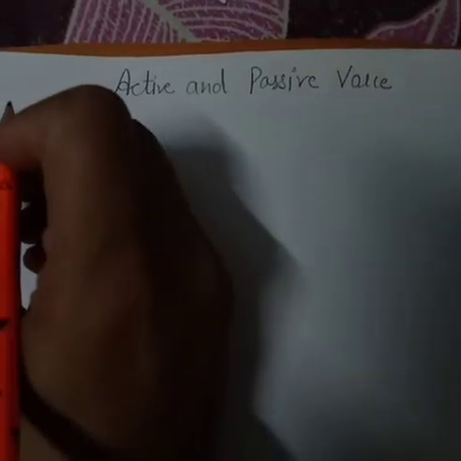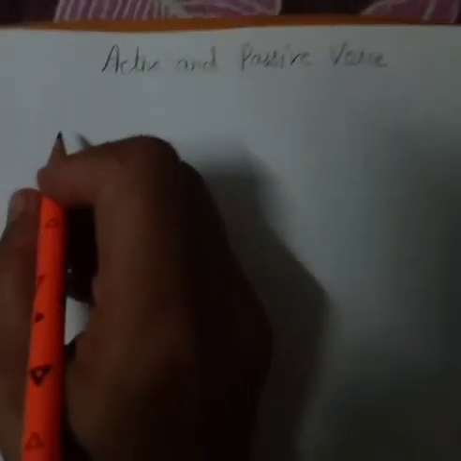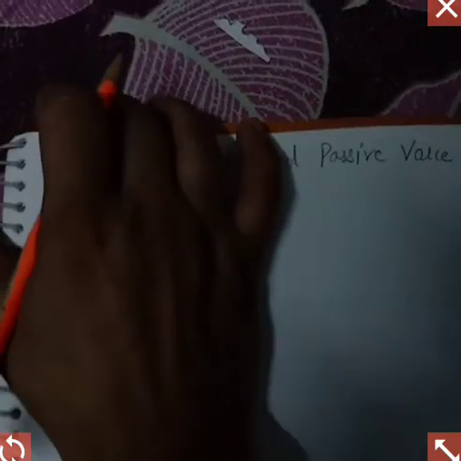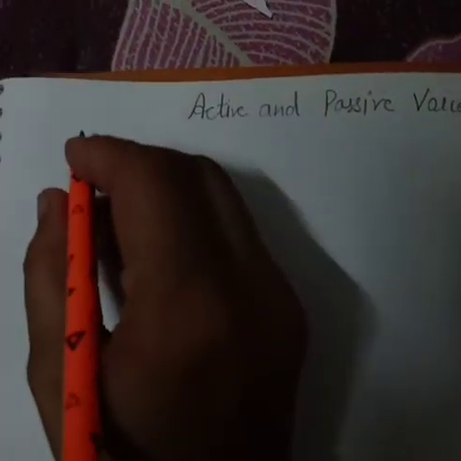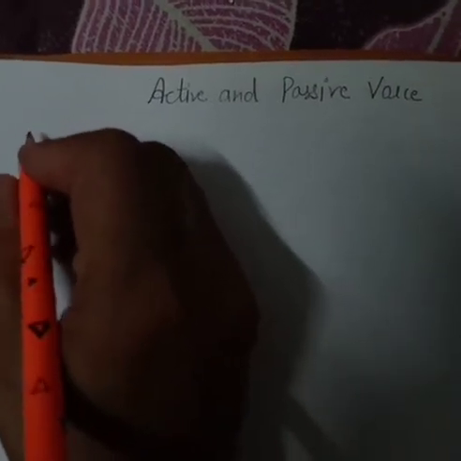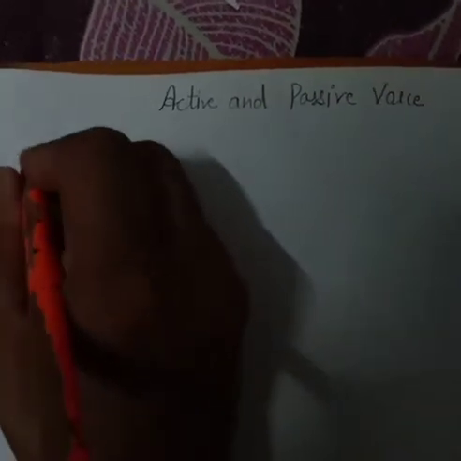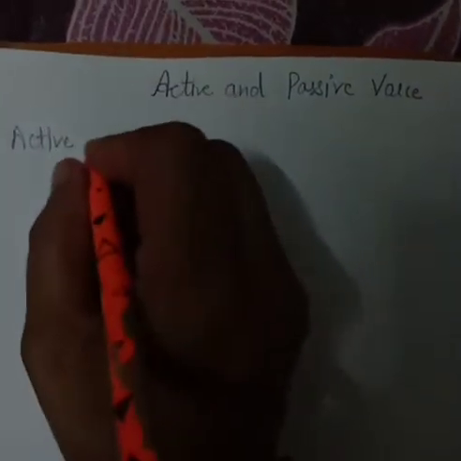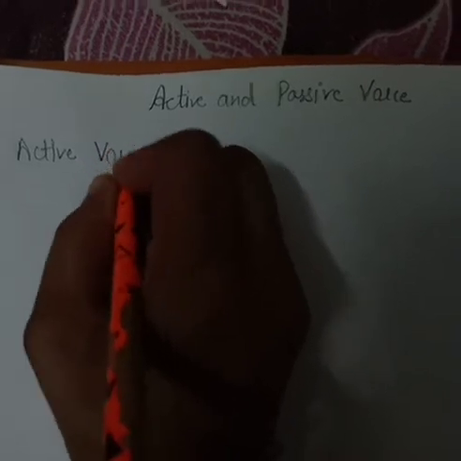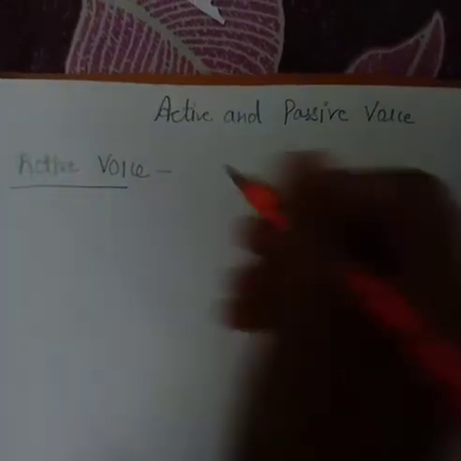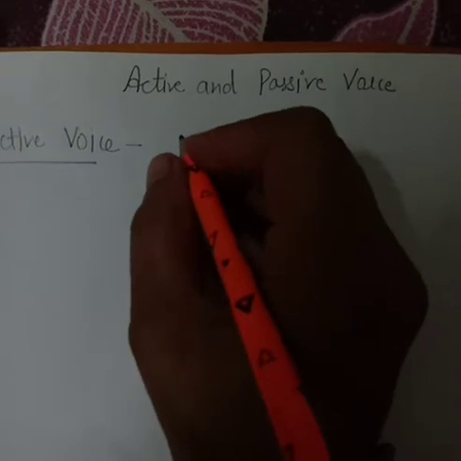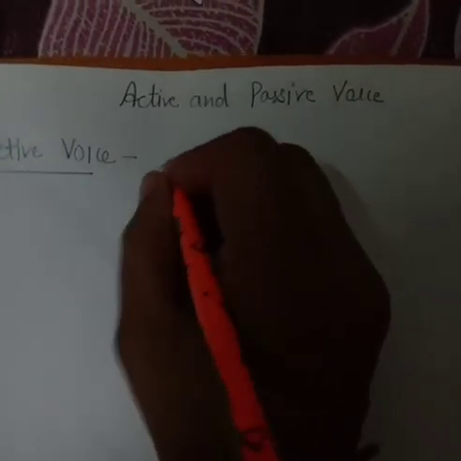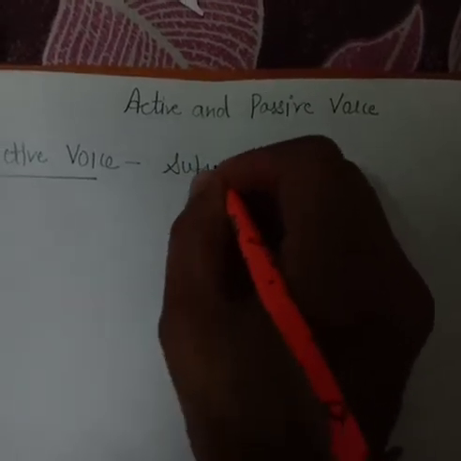Yes. Okay, so first one is, as we talk about active voice. Active, what do you mean by active? Active means something that is active, that is doing an action. Okay, so if we talk about the active voice, in active voice, subject is the doer of an action.